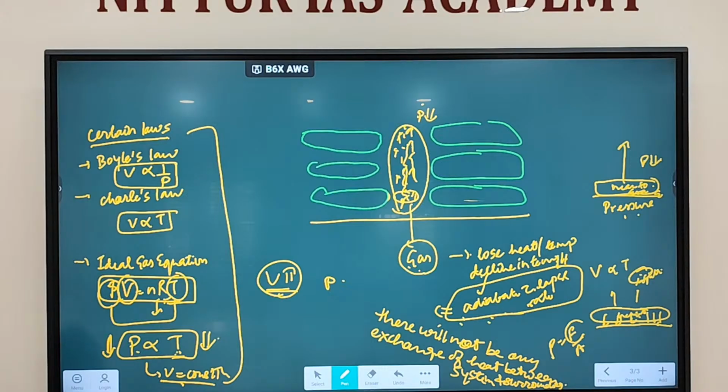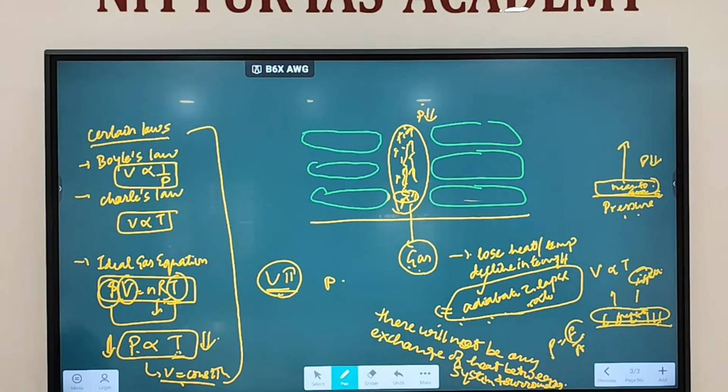Clear? So in physics, there is a chapter called thermodynamics. Thermodynamics talks about this type of system, called an adiabatic system. So in an adiabatic system, there will not be any exchange of heat between what? System and surrounding. Clear? For example, if I am holding ice in my hand, what will happen?